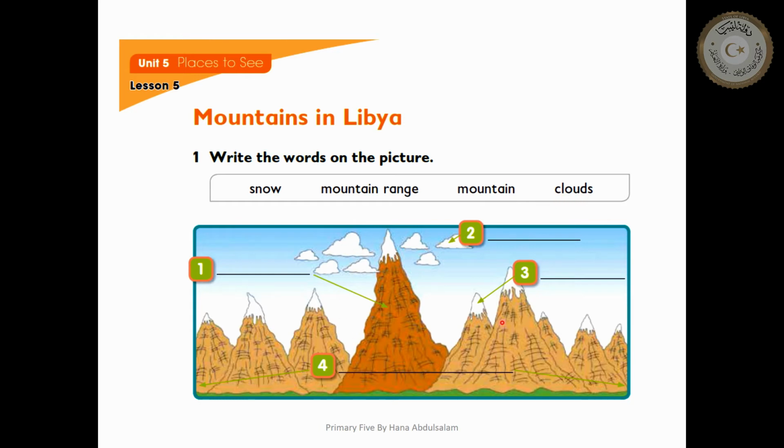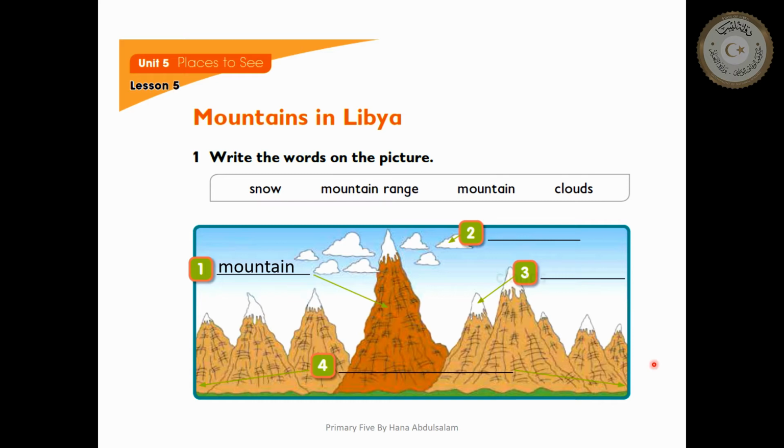And we have here a picture or a diagram. So number 1 is mountain. Can you see the white thing at the top of the mountain? It is snow. And can you see here the white things in the sky? It is clouds. And more than one mountain here, we call it mountain range. Ready to write the words in the places? So number 1 is mountain.